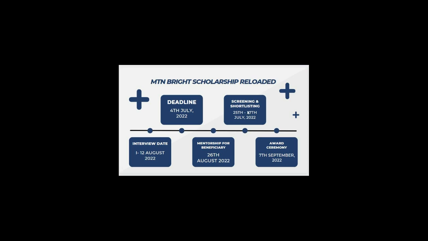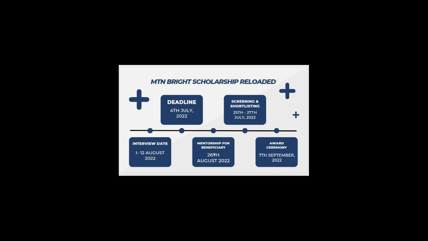So if you are fortunate and they read your story and your story is very catchy and they accept it, so after 27th, if you still have not received any message, then that's when you can complain. But until then, you stay cool. Then the interview date is going to be between 1st to 12th August. That is when they are going to start the interview process. So when it is your time, they will call you, maybe on 10th. That's the time that you will have your interview at the place you chose as your residential address under your personal information when you were filling the form.